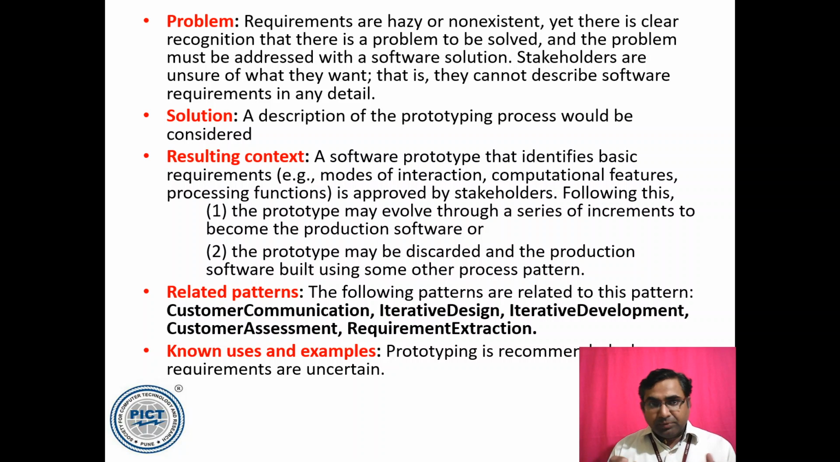So the initial prototype is where we are providing them context. You can build a software because you don't know what your requirements are. We are providing you a mechanism: mode of interaction, computational features, and processing functions. So in the first prototype, you provide them, and now you see whether you're looking for this kind of software system or not. The customer says, yes, I'm looking for this kind of software system only.